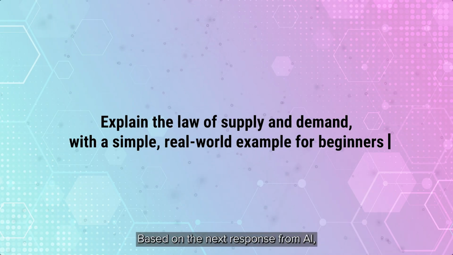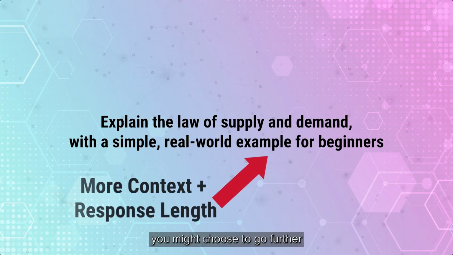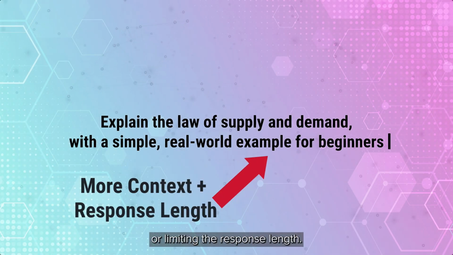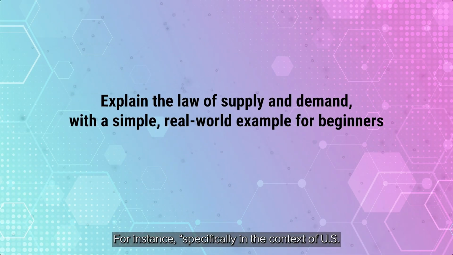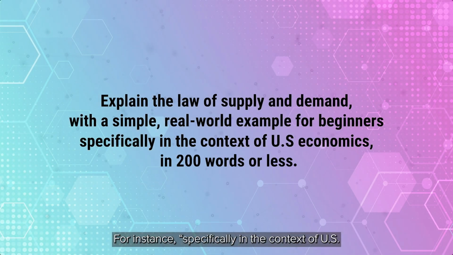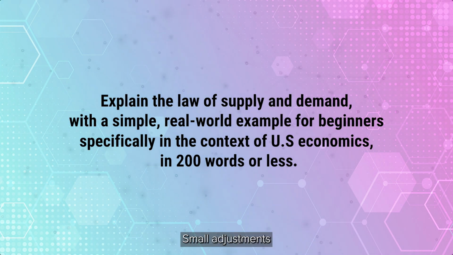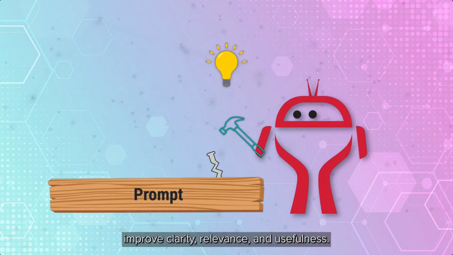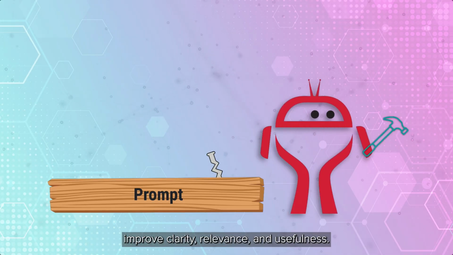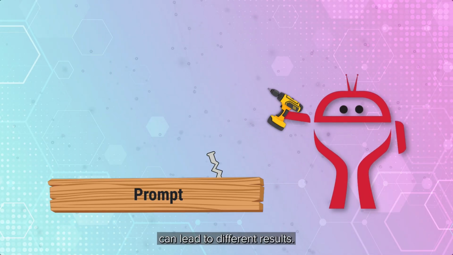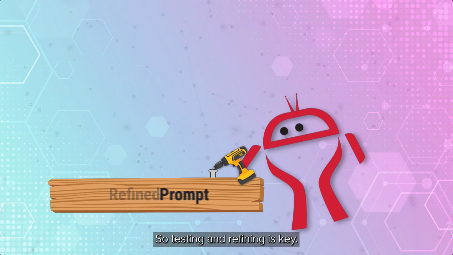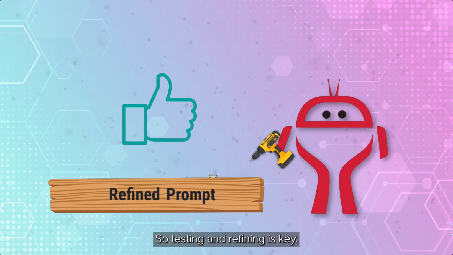Based on the next response from AI, you might choose to go further by adding more context or limiting the response length. For instance, specifically in the context of US economics, in 200 words or less. Small adjustments can significantly improve clarity, relevance, and usefulness. Even the same prompt can lead to different results, so testing and refining is key.